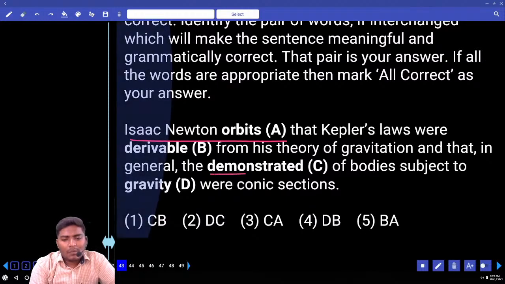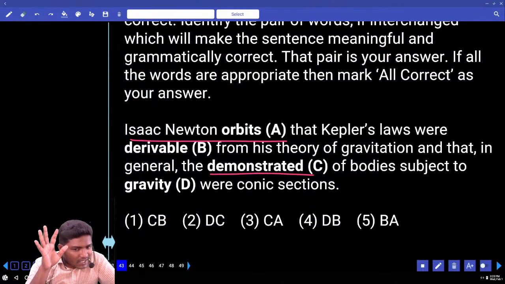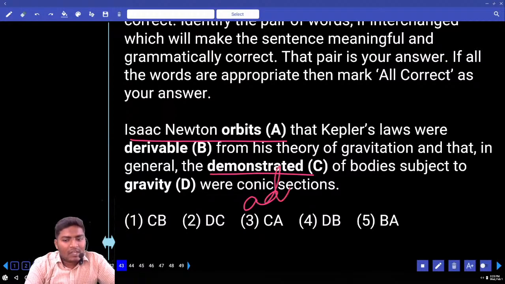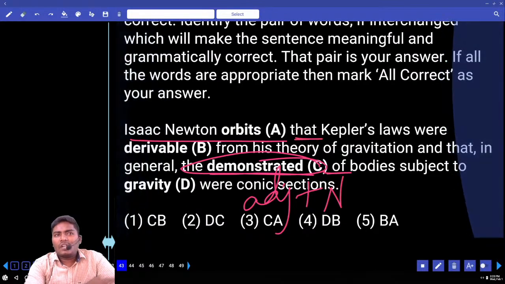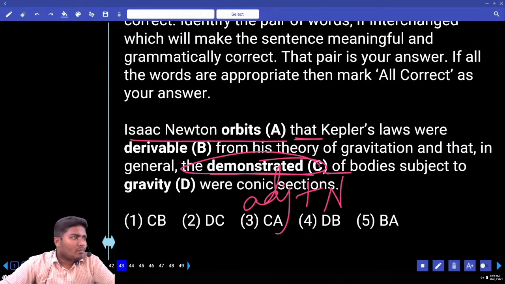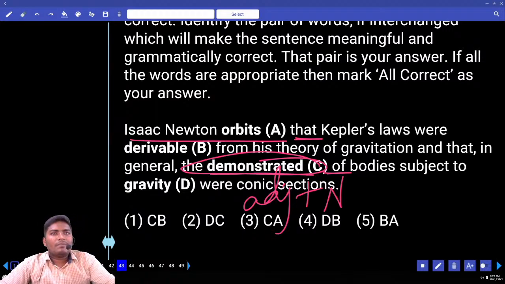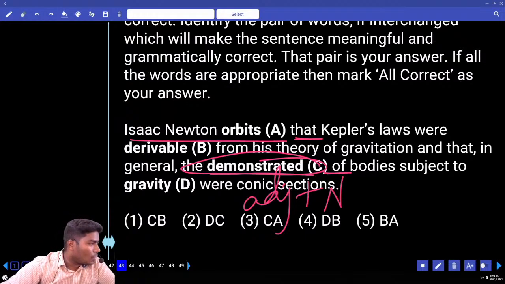Any other word? Demonstrated. If demonstrated is used as an adjective, immediately what should you have here? Noun. Do you have any noun form here? No. That means what do we need in this blank? A noun is needed directly. Noun is missing. Now where is that noun which we can use? And underline the word that.